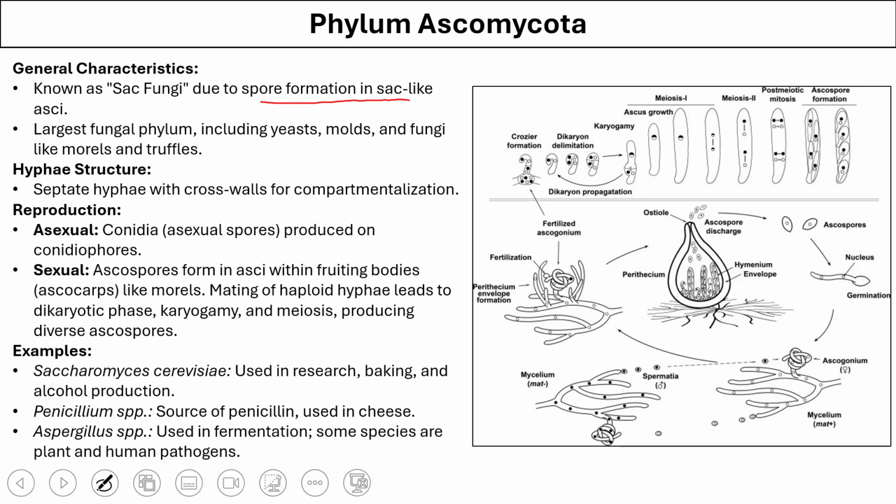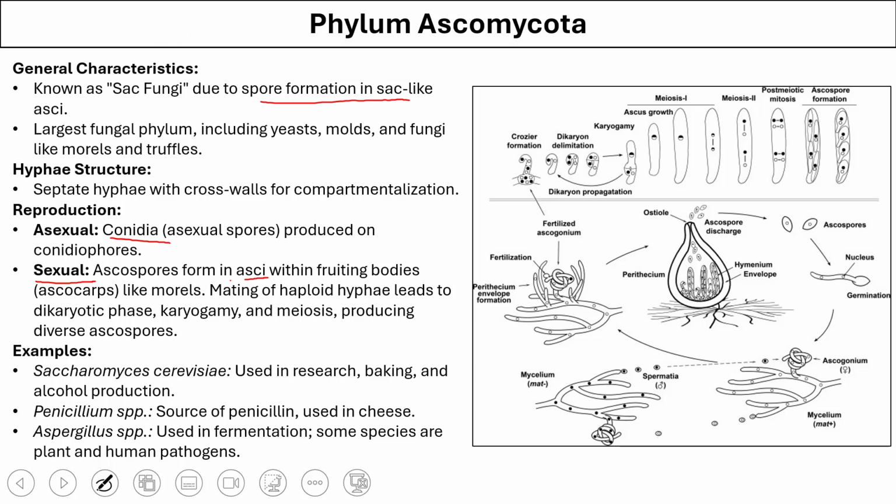Ascomycota also undergoes sexual or asexual reproduction. During asexual reproduction, they form conidia as the asexual spores, and in sexual reproduction, ascospores form in the asci within the fruiting body like the morel. The mating of haploid hyphae leads to the formation of dikaryotic phase that undergoes meiosis to produce the diverse ascospores.